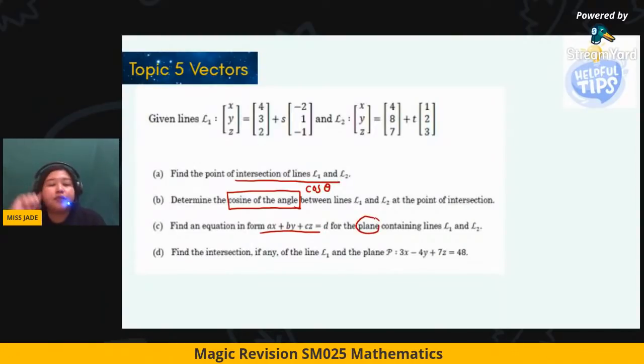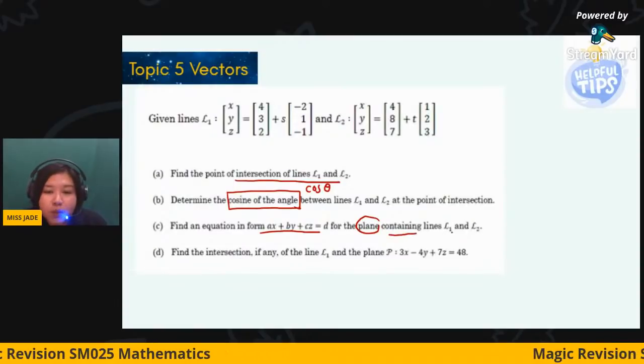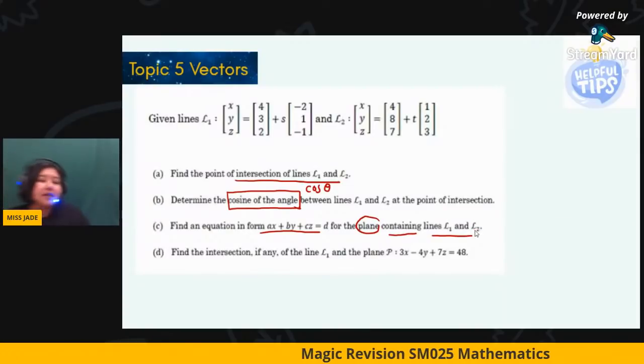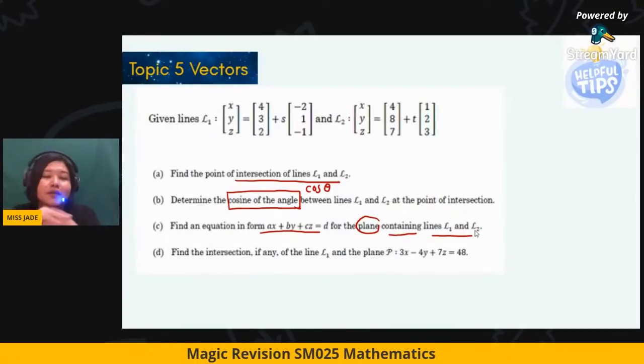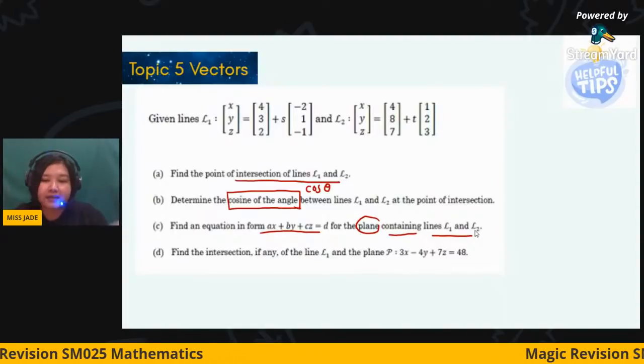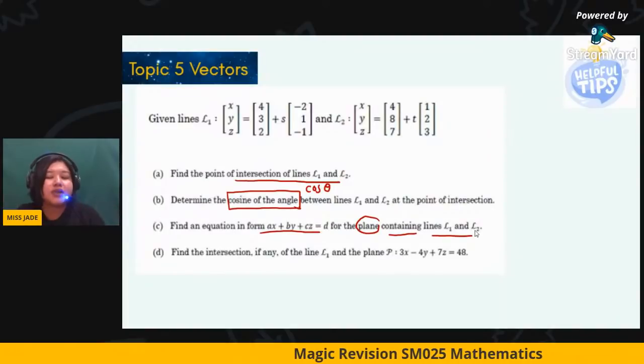So you have to be careful with it when they mix up the question together. Containing: what does it mean by a plane containing the line? It's just like saying that the bed contains you. What does it mean? The bed contains you, you are lying on the bed. So it means you have two lines lying on the plane.